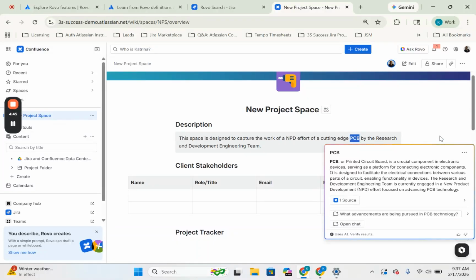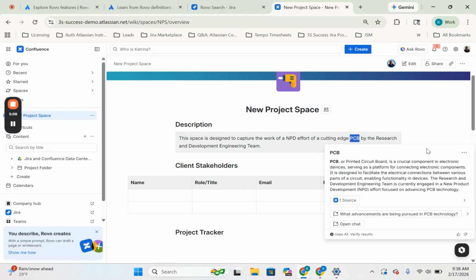Here you can see Rovo has this little disclosure that says it uses AI to verify results, because whenever you're using AI, it does make mistakes. It's just pulling based off of the information that is currently available to it. And so you do have to verify that the information you're reading is accurate. And that's why it gives you the opportunity to edit a definition.